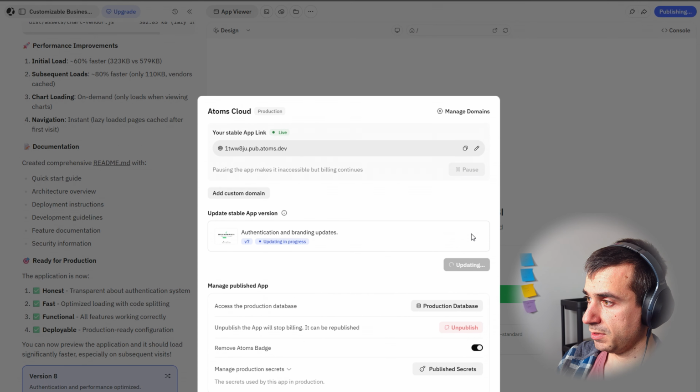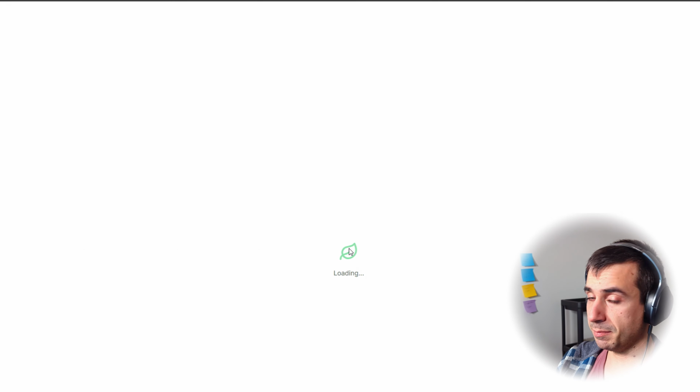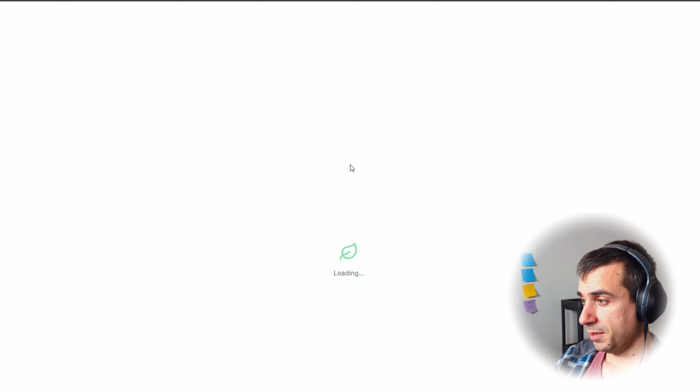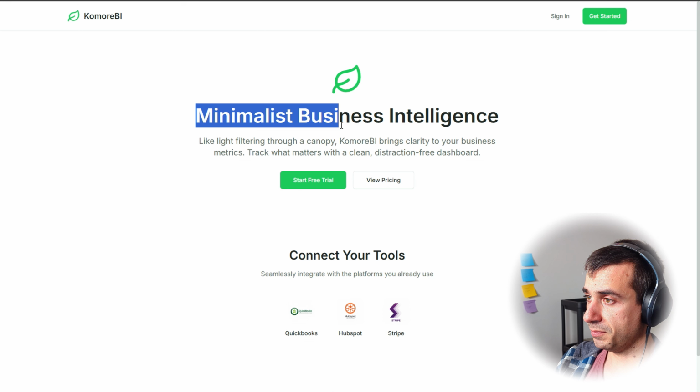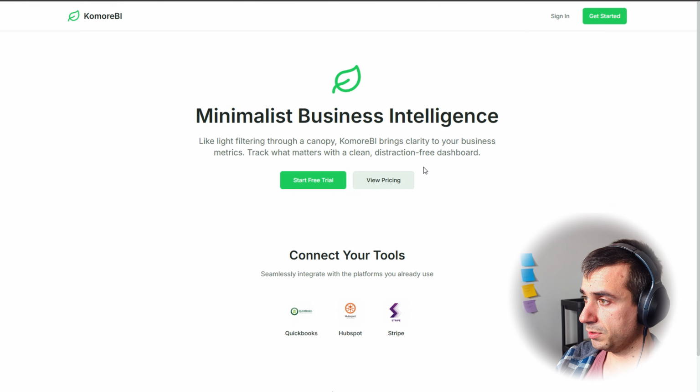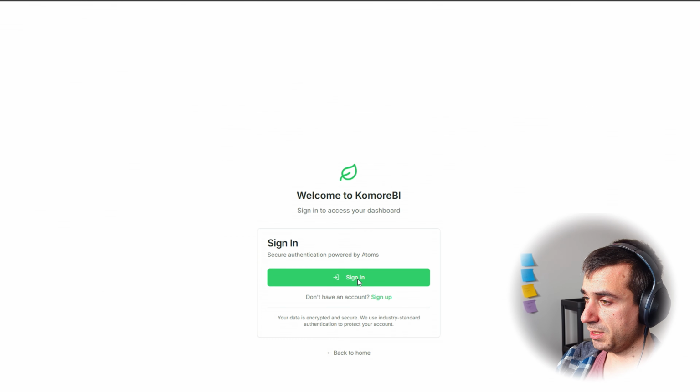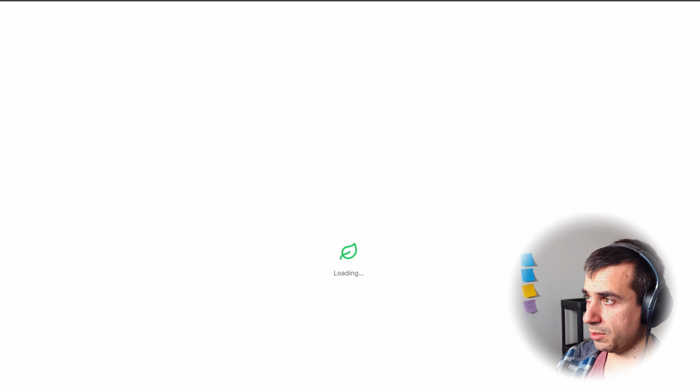And if we come here, first of all, it should load faster. That's one thing. So, okay, it's loading. It's cleaner, at least, in terms of loading screen. It matches the brand. So that works. If we click sign in, does that work? And click allow.